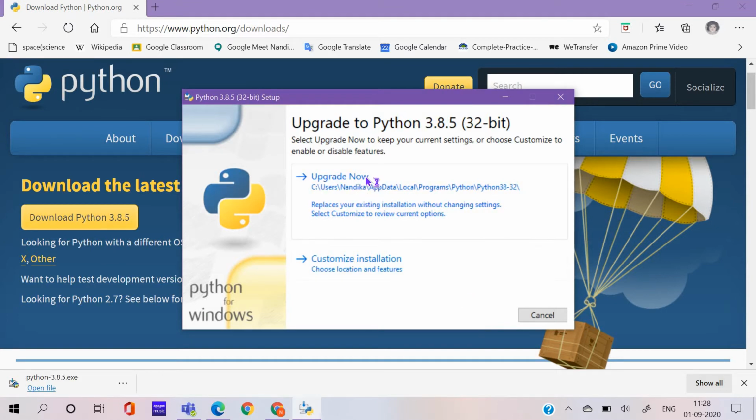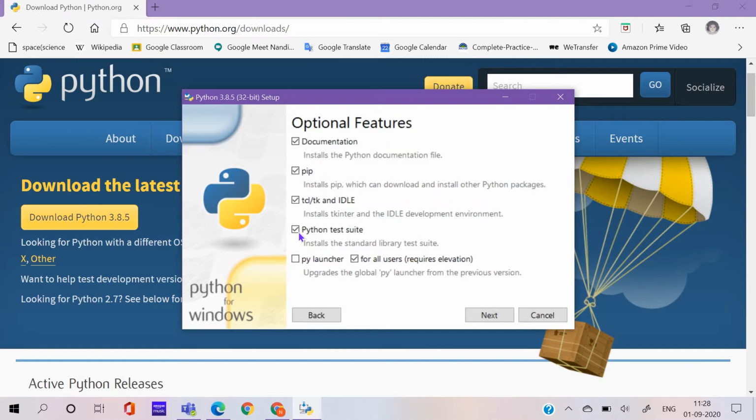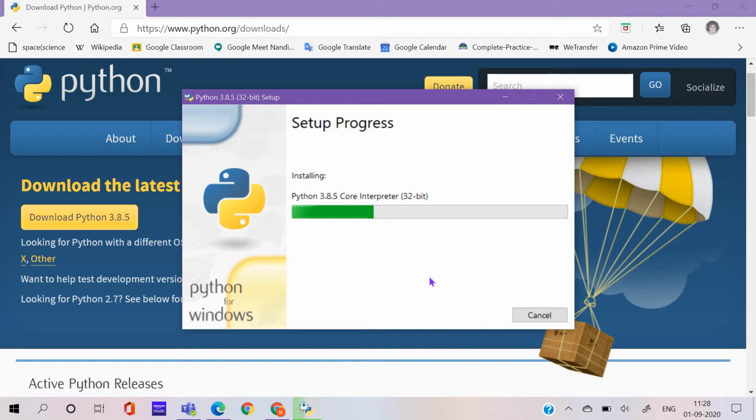Now you get this, upgrade now or customize installation. You don't have to do actually anything. Yeah, you can click on customize installation because that is very important. Don't change anything and just click next. Install, and it's getting installed. Just wait, it will take a bit of time. It is a 32-bit. We'll have to wait.